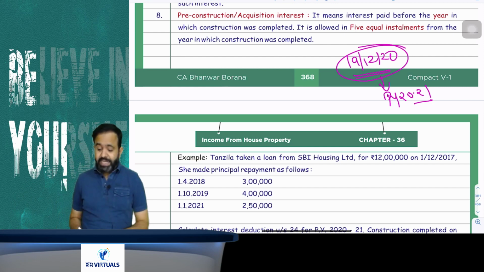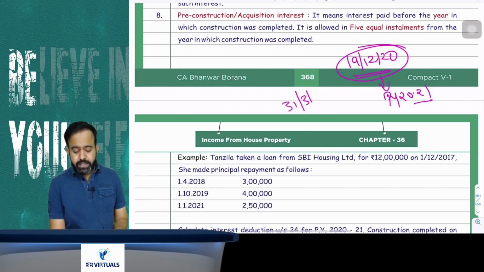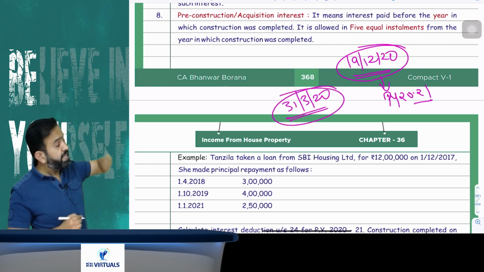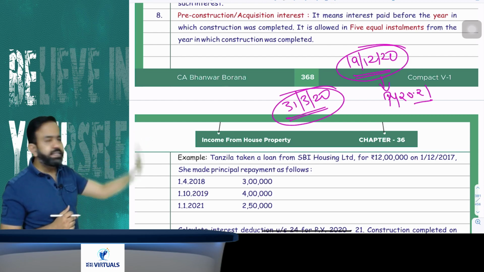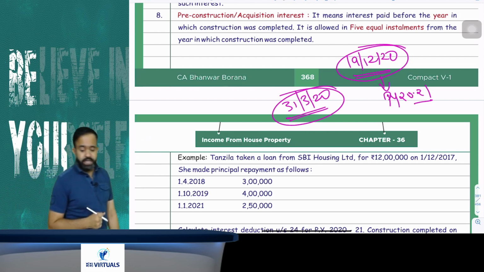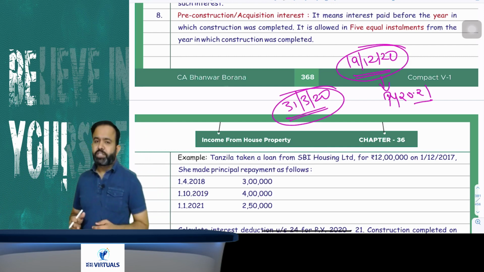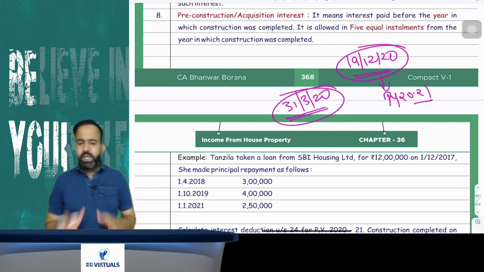Or in simple words, I can say that whatever interest till 31st March 2020, or till the previous year, is known as the pre-construction period interest. Now the question is, sir, is pre-construction period interest allowed as a deduction or not? The answer is yes. Pre-construction period interest or pre-acquisition period interest.